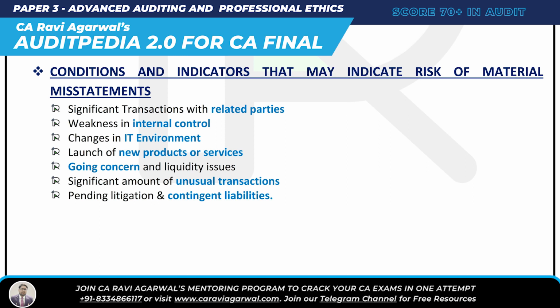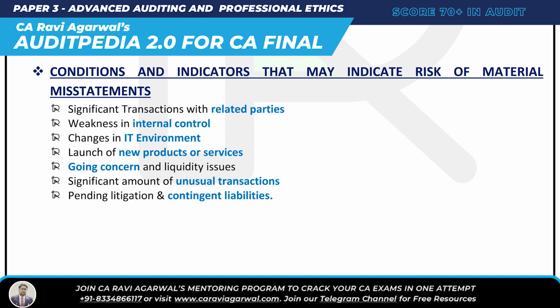So PURI. P is launch of new product or service. If there is a launch of new product, P, then it indicates that there may be risk of material misstatement. U is unusual transaction, a significant amount of unusual transactions. Oh my God, there is a risk of material misstatement. R is related party, significant transactions with related parties. Oh my God, there is a risk. I is internal control, weakness in internal control. Then obviously there is a risk. It may indicate risk of material misstatement.